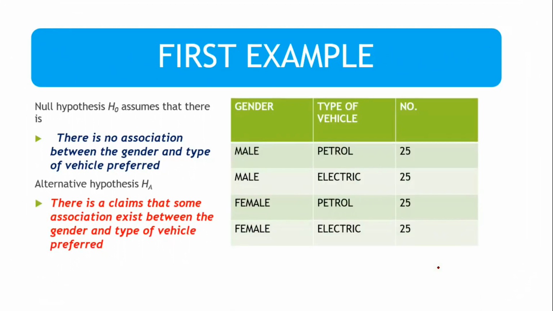Here is a hypothetical example where males preferring petrol vehicles are 25, and males preferring electric vehicles are 25, and similarly for females for petrol and electric vehicles. So we have to see whether there is some association between gender and the type of vehicle they prefer.